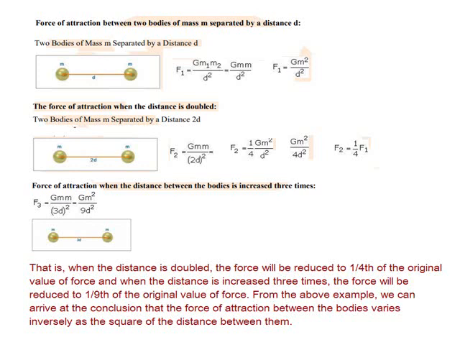When the distance is doubled, the force will be reduced to 1 by 4th of the original value of the force. And when the distance is increased 3 times, the force will be reduced to 1 by 9th of the original value of the force. So from the above example, we can arrive at the conclusion that force and distance are inversely proportional. When the distance increases, the force decreases. And this is the value that we get when we are altering the distance.